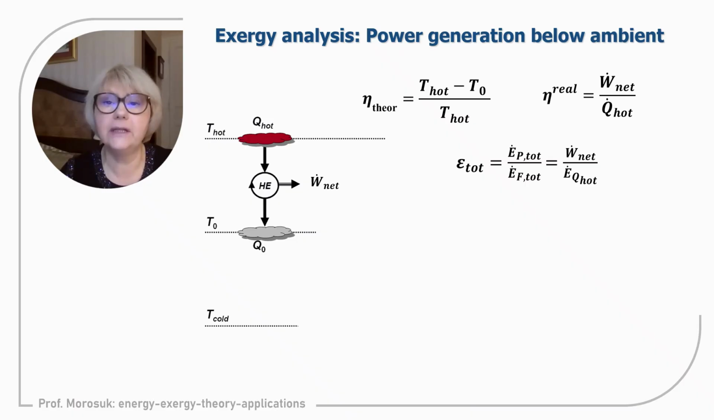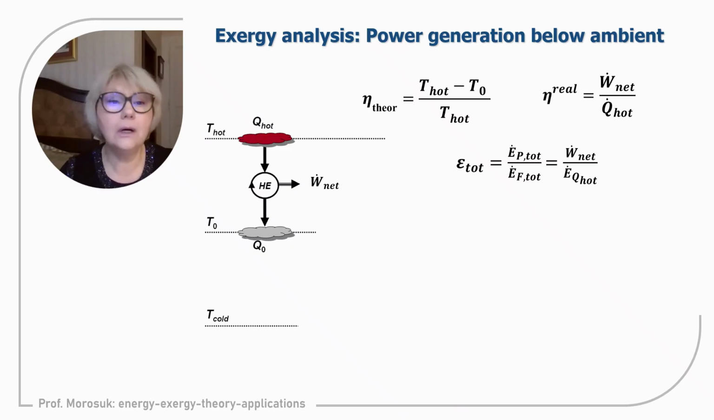or if we have a real system, we can write W net produced by the system divided by the heat supplied to the system at the high temperature level. And if we discuss exergetic efficiency, then it is the exergy of the product of the system divided by the exergy of the fuel of the system. The product is W net, and the exergy fuel of the system is the exergy of the heat source, so heat at the higher temperature level.